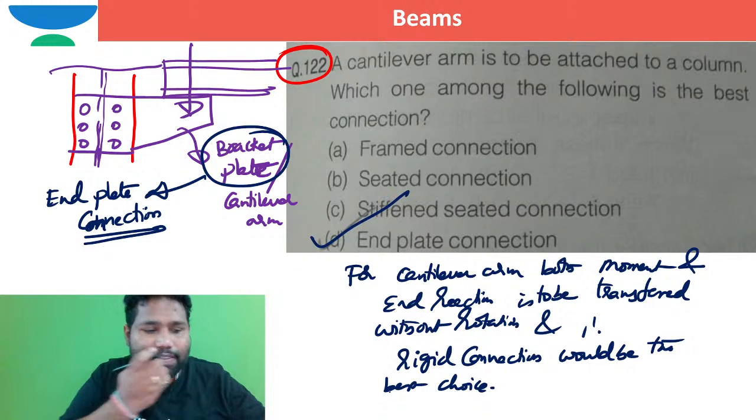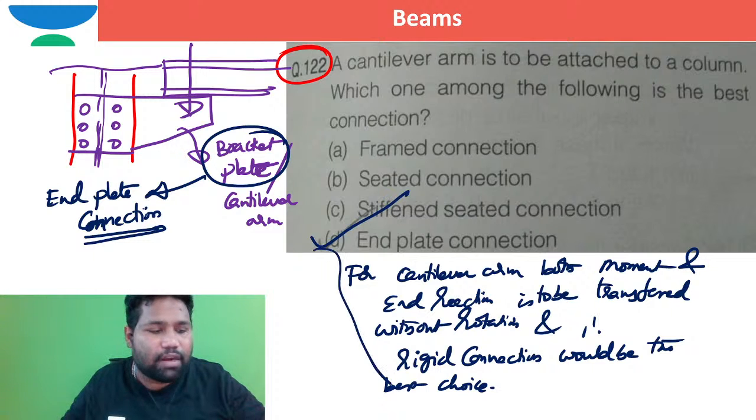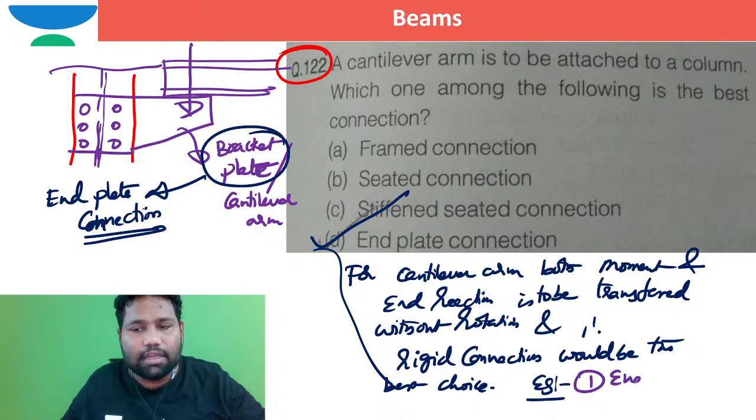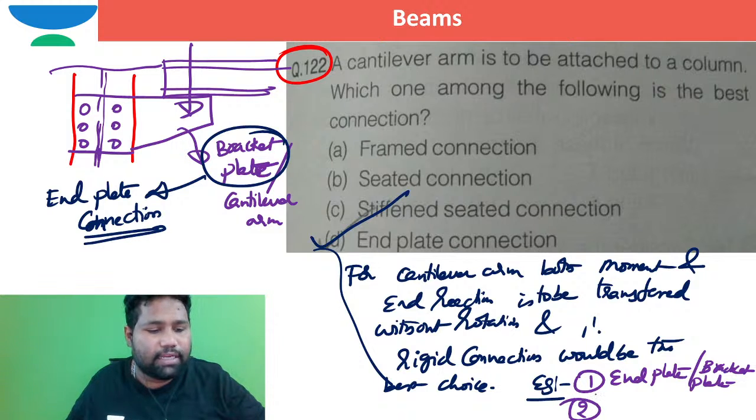So out of this, what are rigid connections? Examples for rigid connections are split beam connection and end plate connection. First one, end plate or bracket plate connection, is a rigid connection. Second one is split beam connection.